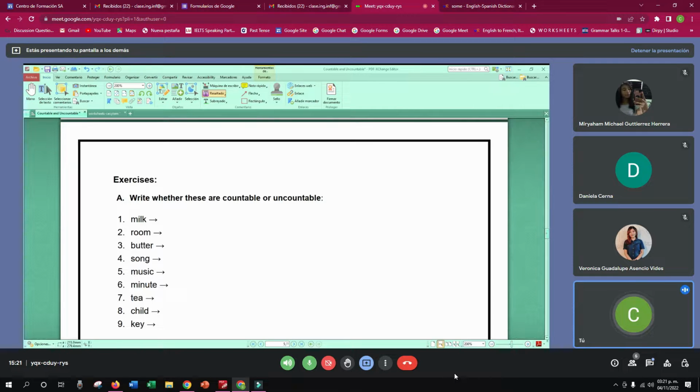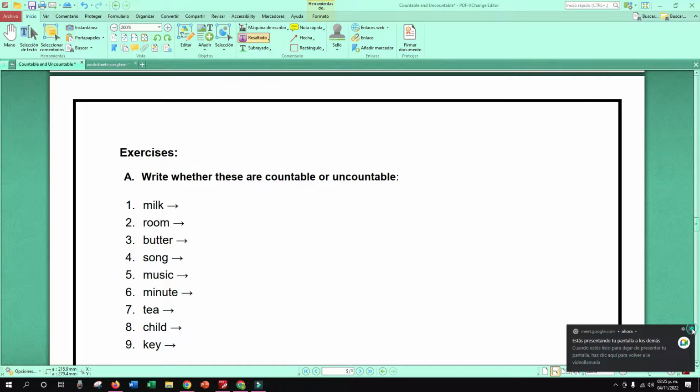So, there you have the first exercise. Write whether these are countable or uncountable. Ahí tienen una lista de palabras, 9 palabras. Quiero que ustedes las clasifiquen. Escriban a la par, ahí en su cuadernito, si son palabras contables o son incontables. You're going to have 2 minutes, 2 minutos para que las realicen. Si son contables o incontables. Okay? So, work.